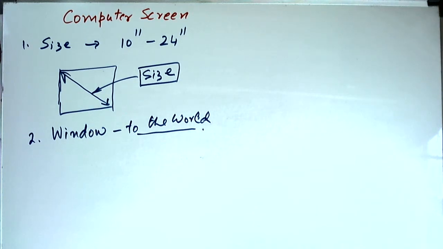However, these days televisions are also coming with a small computer built into them, and they are called smart TVs. So a smart TV basically has a small computer built into it, and they are trying to have some limited function of a computer in the TV itself.